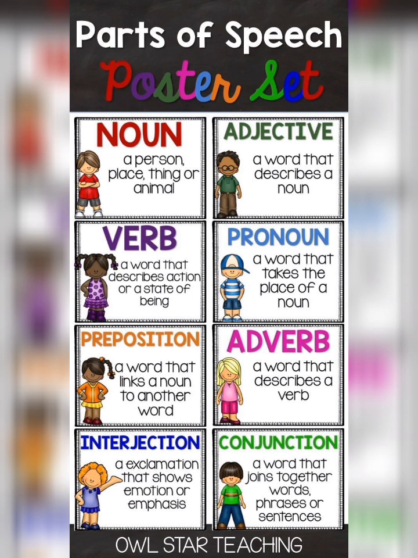So, like you can see right now, we have eight of them displayed. We have the noun, the adjective, the verb, the pronoun, preposition, adverb, interjection, and conjunction. And each of them has different things that they do. I don't know if I should get right into it right now. So briefly, the noun is a name of a person, animal, place, or thing. Your adjective is a word that describes a noun. Okay, let's just get into the class proper, right?